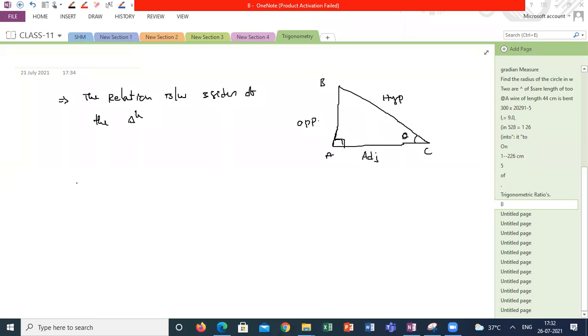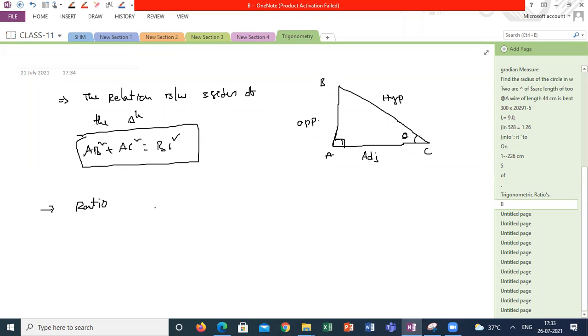Yes sir. AB square plus AC square is equal to BC square. What is this formula? Pythagoras theorem. Why, sir, were you waiting this much time to get the relation between the three sides of a triangle? Then what are the different ratios I can create here?